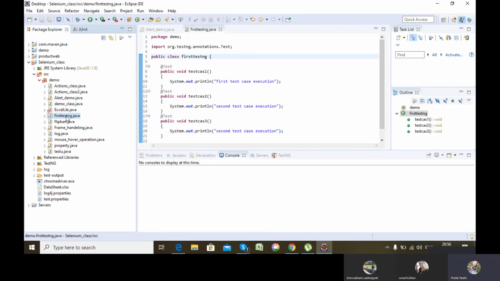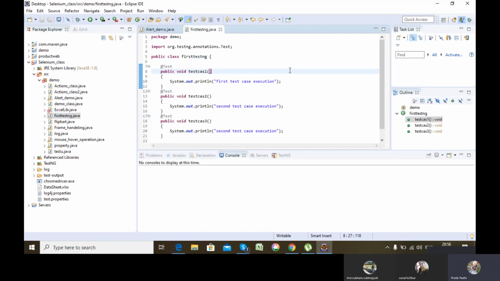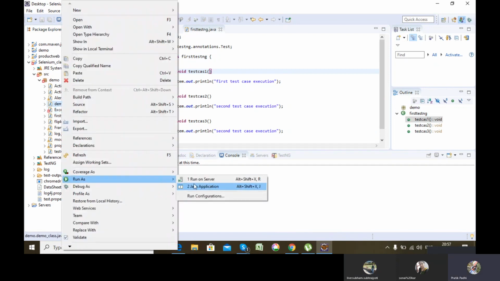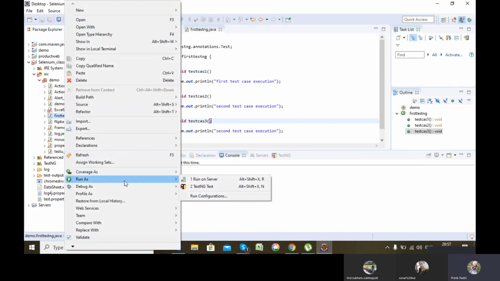See, now this will not run as a Java file anymore. It will run as a TestNG file. See here, if I right click any of the earlier files and choose run as, it shows me Java application. But if I run this file, it shows me TestNG test.